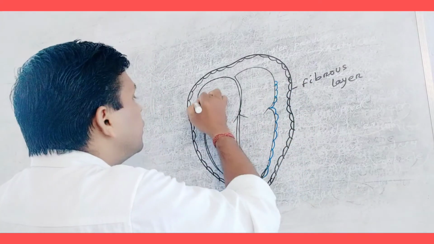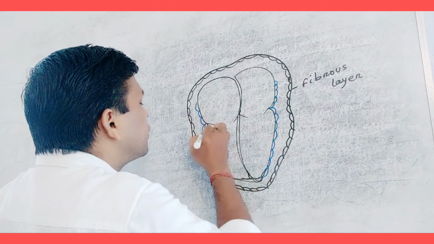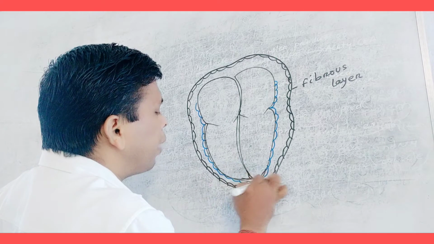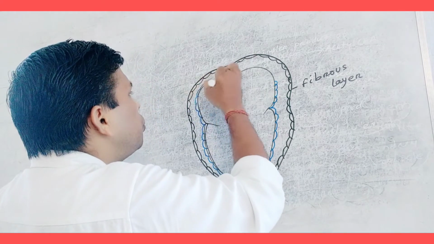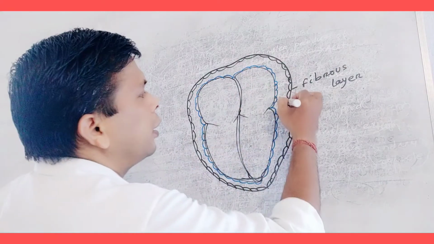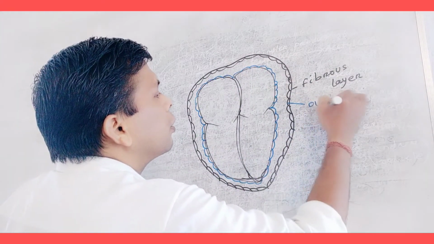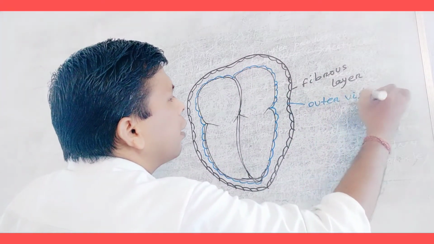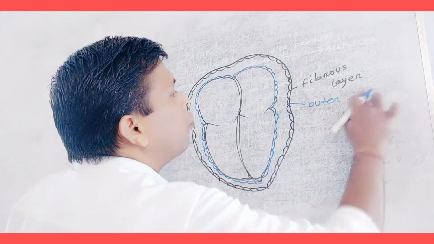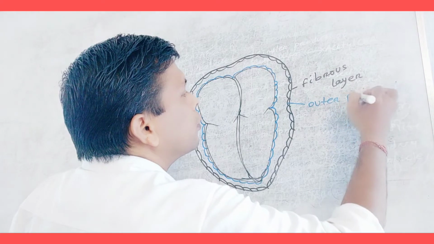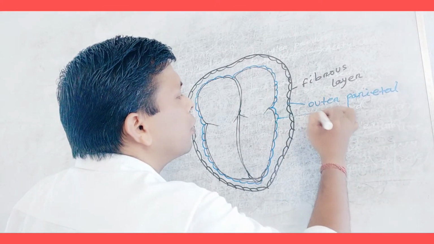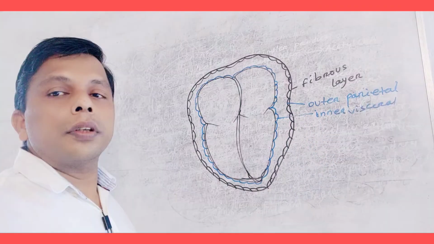So this serous layer is divided into two parts. Outer parietal layer, inner visceral layer.